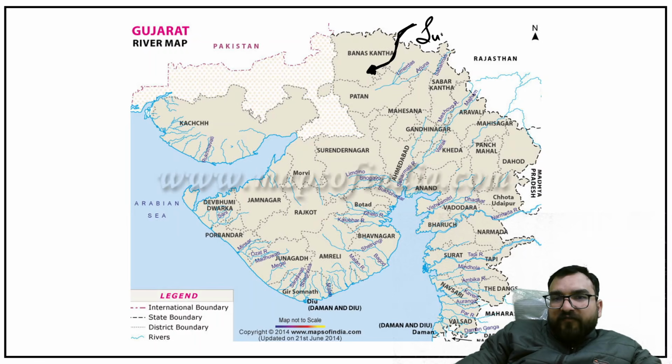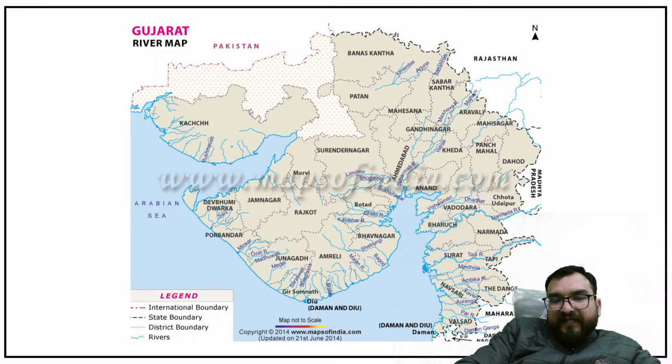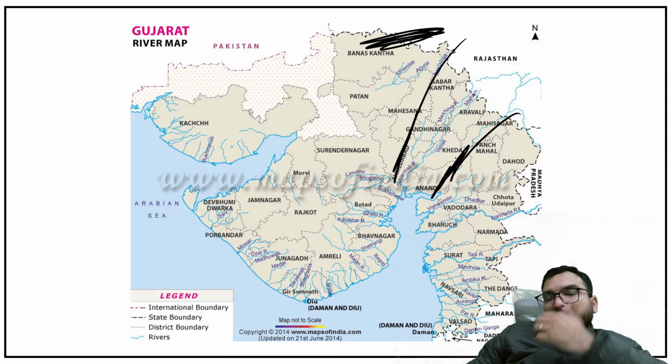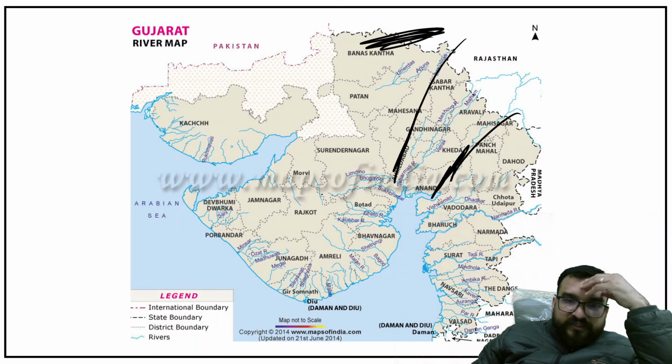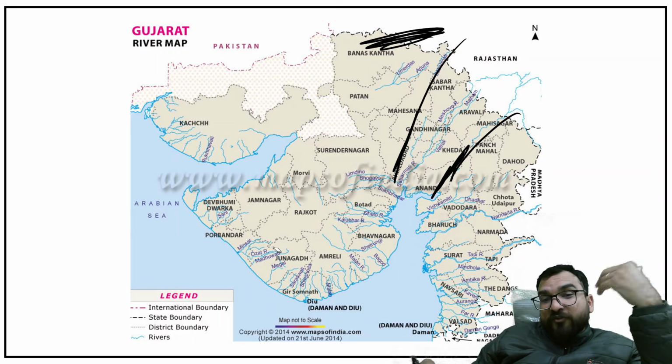That is the Luni river which will be emerging from Rajasthan, guys. Theek hai. So it will be getting lost over here because the flow is not that much. But from here, like this, you will find the Luni river. This is Sabarmati. This is over here, you will find the Mahi river. Now you see a lot of rivers over here, guys. Okay. Now we don't have to see all the rivers again.